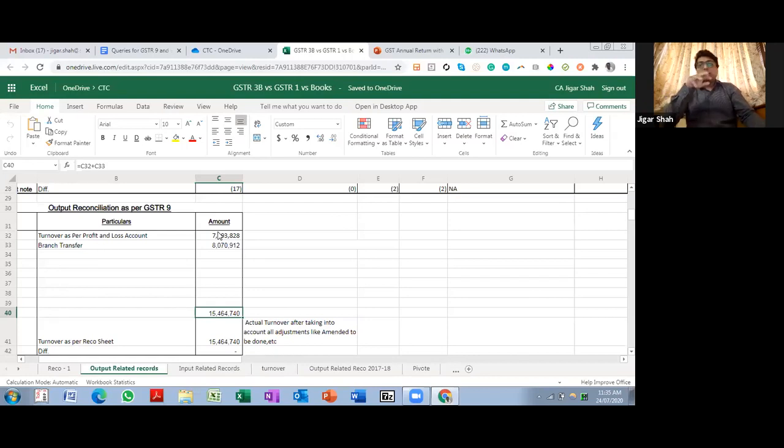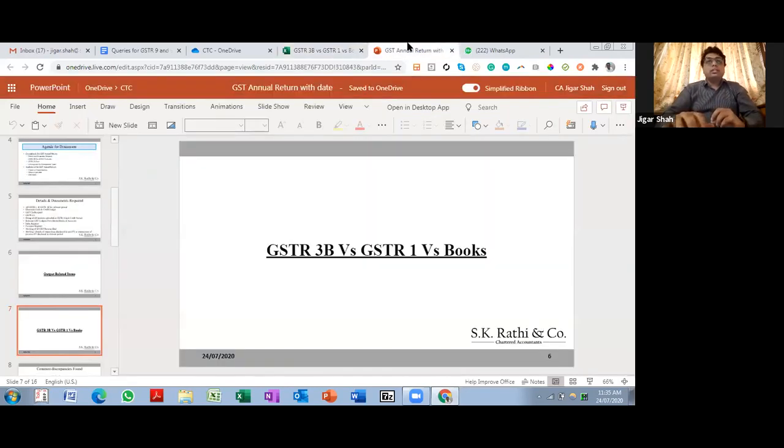This basically helps you when you are filling up 9C. When you have the 9C session tomorrow, you will see that in the first table itself there are various reconciliation items. Over here, the reconciliation item which has impacted your RICO will come. So your data for 9C also gets prepared over here to a large extent. So this was about output related over here.